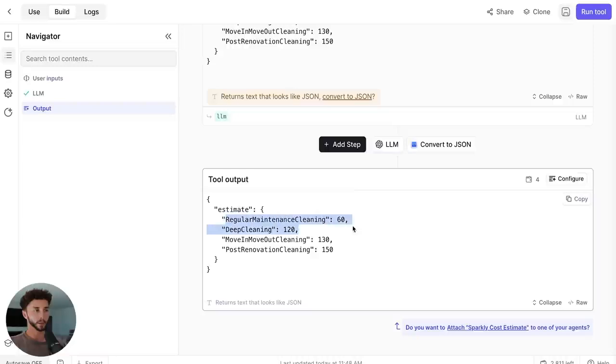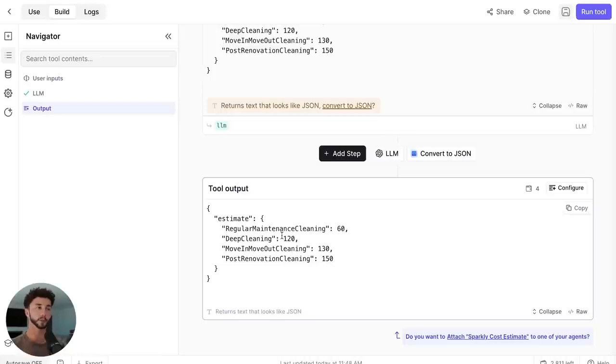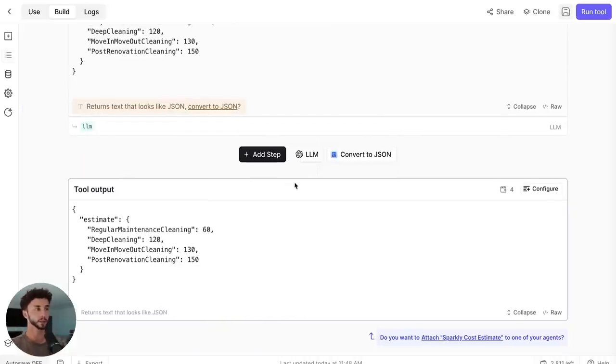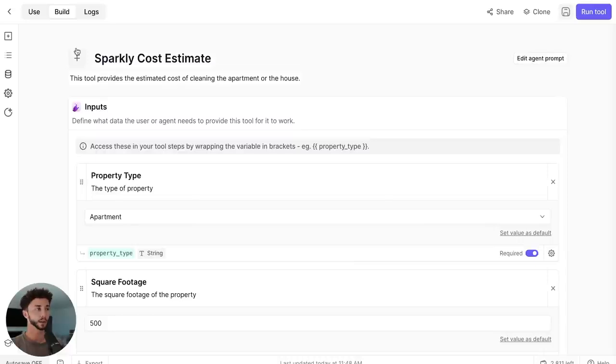So it's saying regular maintenance cleaning for 60, deep cleaning for 120, move in and move out, etc. So that's the output that we're going to be sending back to VoiceFlow, and we're going to be turning that into a nice message to send through chat or through the phone. So in order to set this tool up in VoiceFlow and be able to interact with it, we can hide this. Make sure the tool's been saved and you have it in your account.